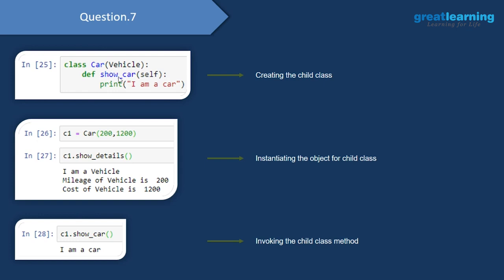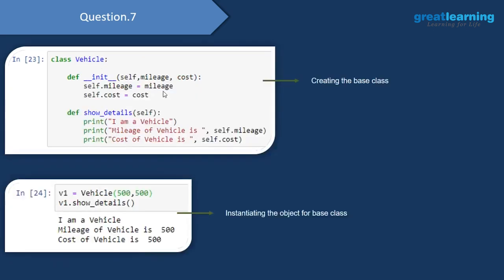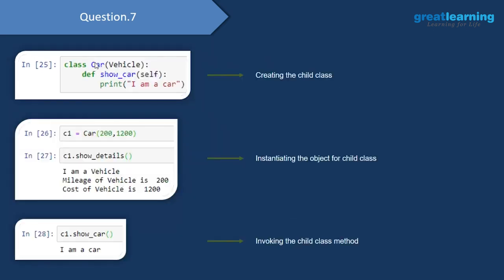This child class will have its own method, which is show car, and with the help of this I am just printing out "I am a car." Now when we create an object of this child class, I am passing in the values 200 and 1200. Even though this constructor is part of the Vehicle class but not part of the Car class, since the Car class is inheriting the Vehicle class, we can directly pass in the values of 200 and 1200 while instantiating the object of this Car class.